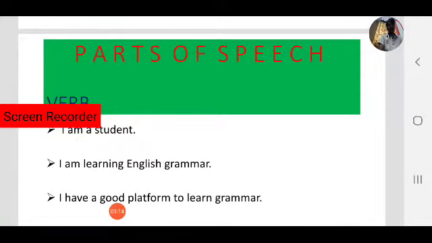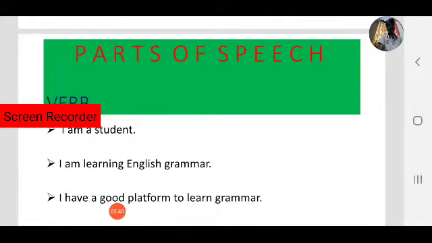Here, am is a verb. Second sentence, I am learning English grammar. Here, I am learning, that is a verb. The third sentence, I have a good platform to learn grammar. Here, what is the verb? Have.